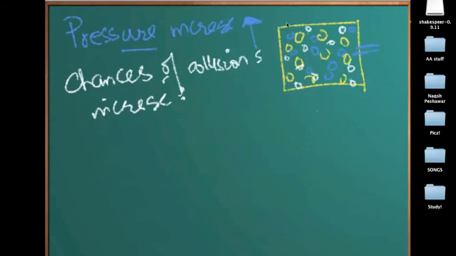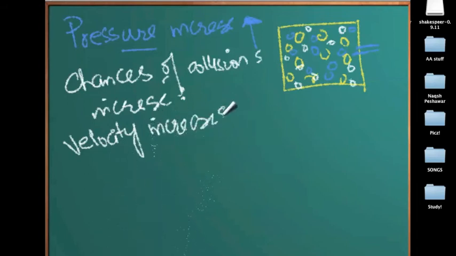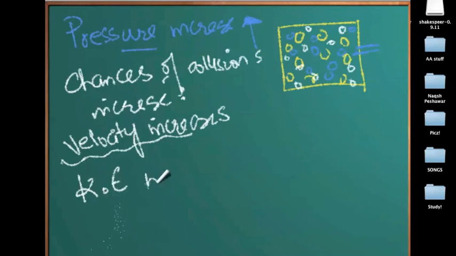Because of this, the velocity increases, because now they are colliding more frequently. When they collide more frequently, they gain more energy and they move more quickly. Their velocity increases. Since their velocity increases, again, their kinetic energy increases, which makes sure that the temperature also increases.